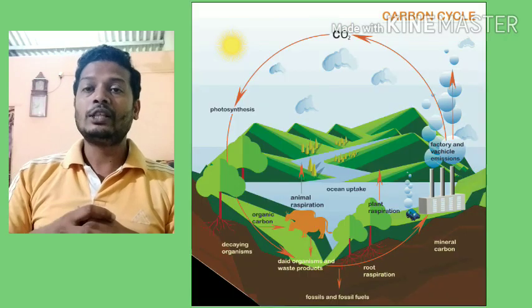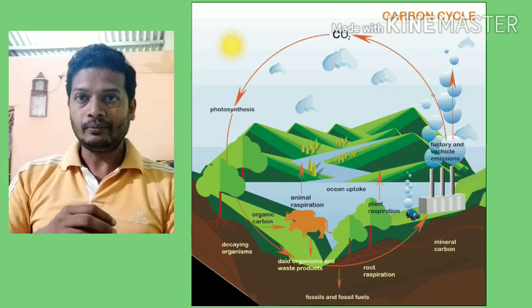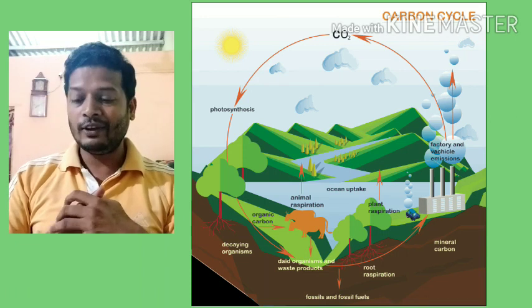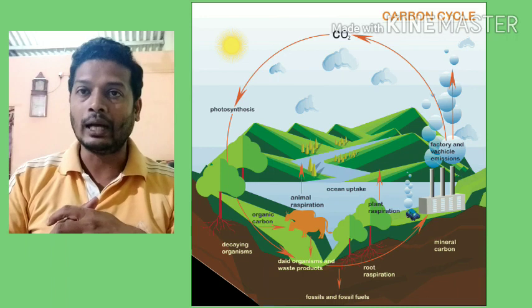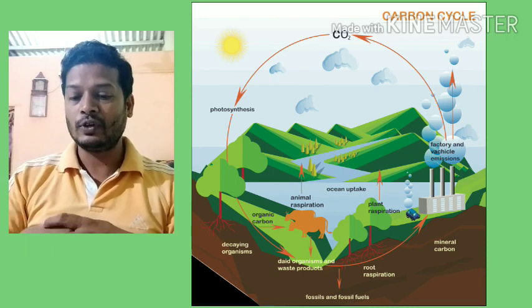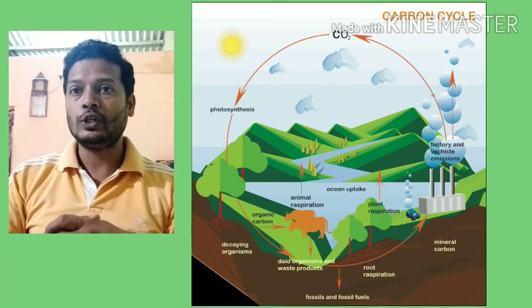Now, let's begin with carbon cycle. In your textbook, page number 85, figure number 7.6, you will see the carbon cycle. Now, in carbon cycle, what do you understand? First of all, definition. What is the definition of carbon cycle?